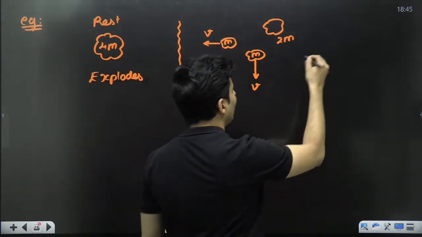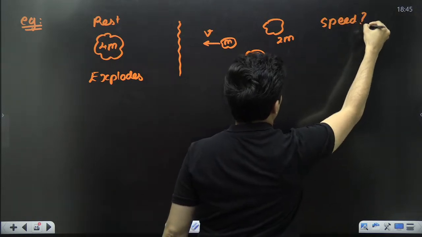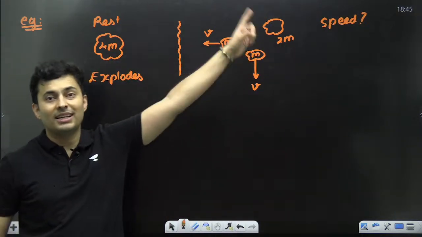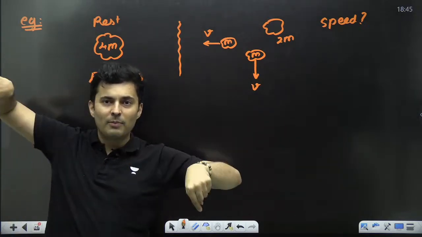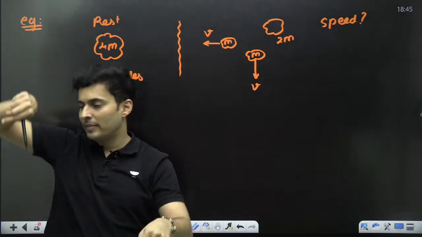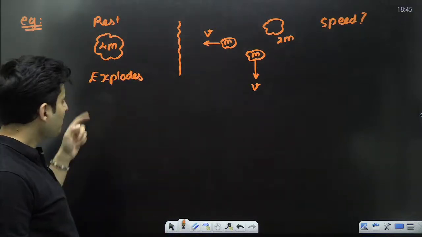This mass will have some speed. The question is, what is the speed of that third particle? Both of these particles are going in perpendicular directions. Okay, let's try to solve it. What do we do?